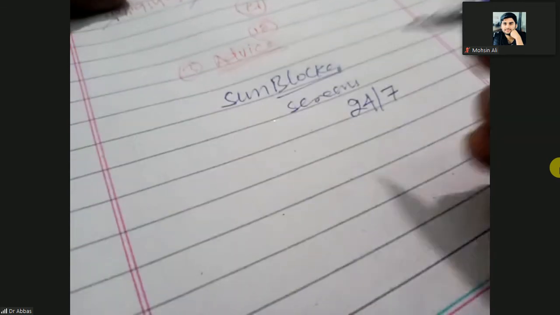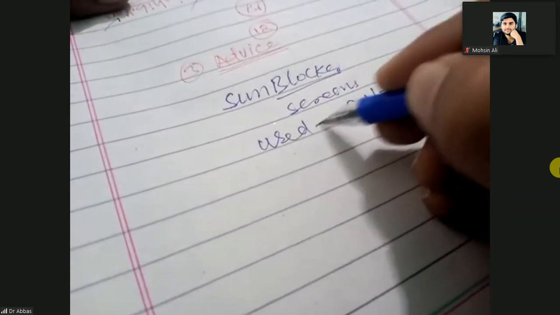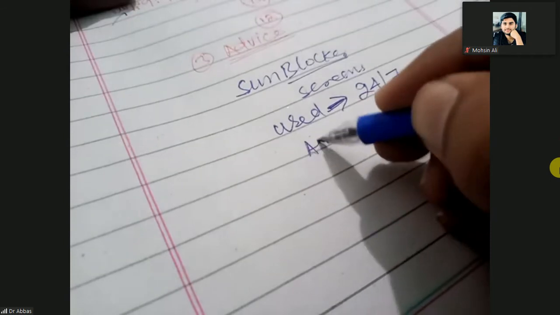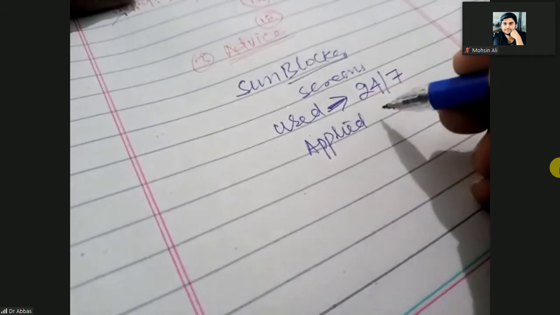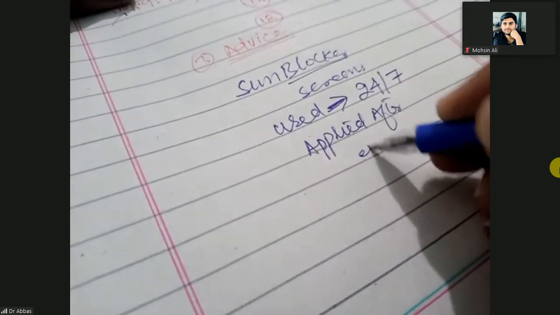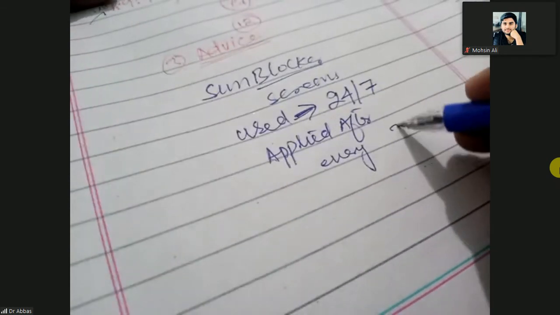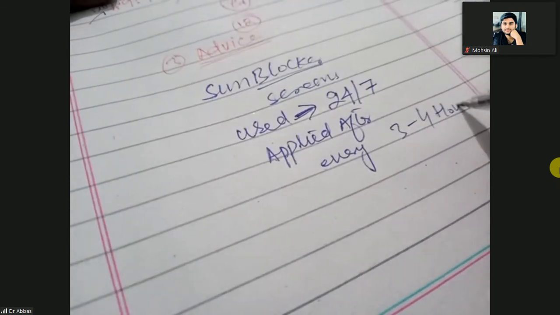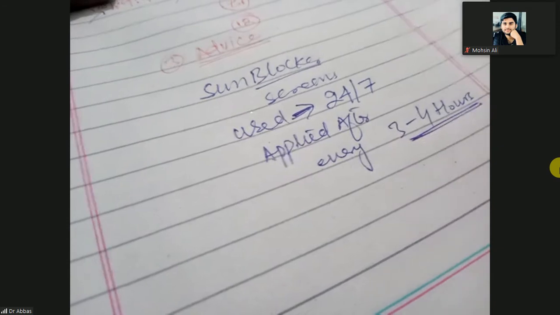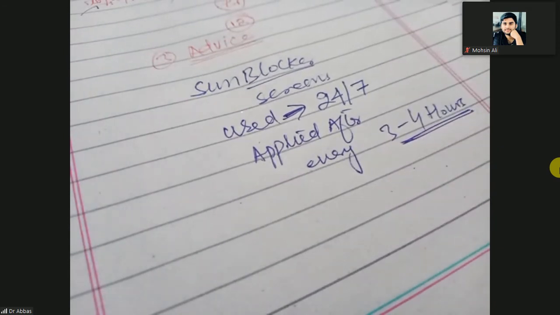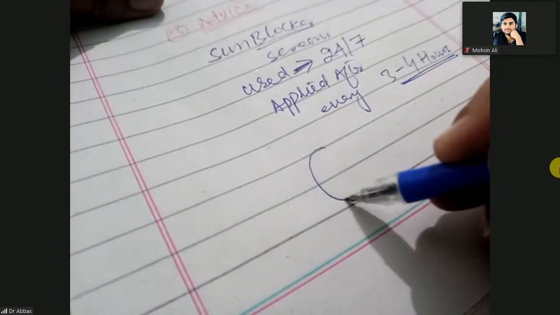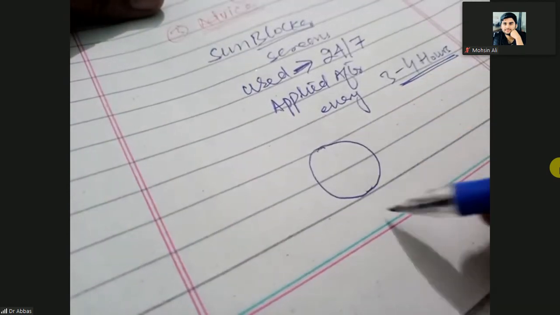These sunscreens or sun blockers should be applied after every 3 to 4 hours. How much amount of the sunscreen or sun blocker should be used? Its amount should be equal to a 2 rupee coin.